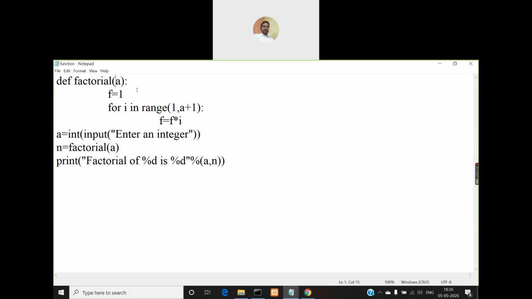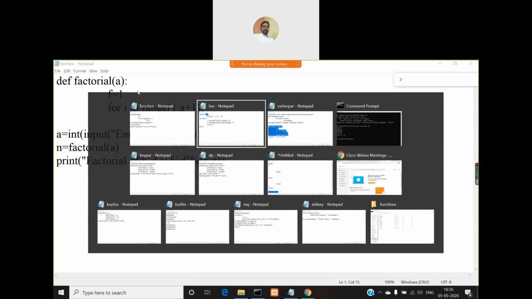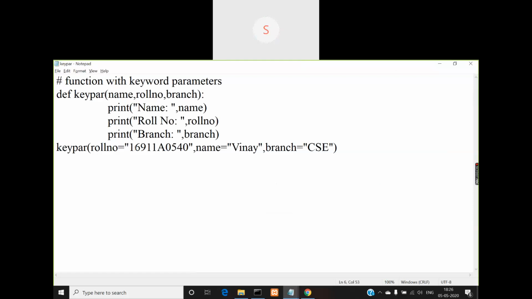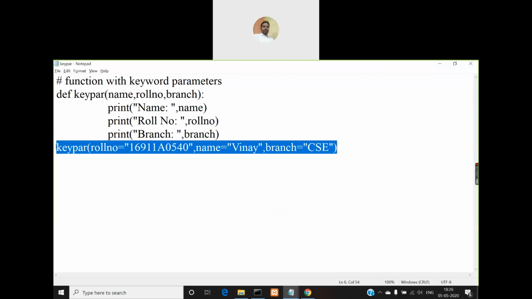The definition will not differ, but while calling it, you will make a difference. You call it by mentioning the keyword and assignment operator followed by the value of that keyword.